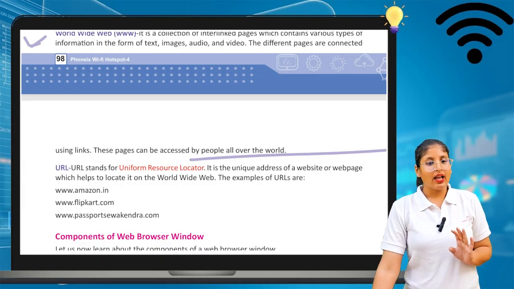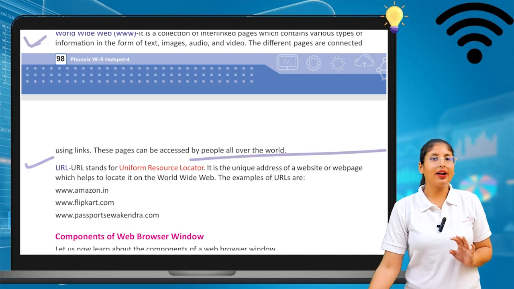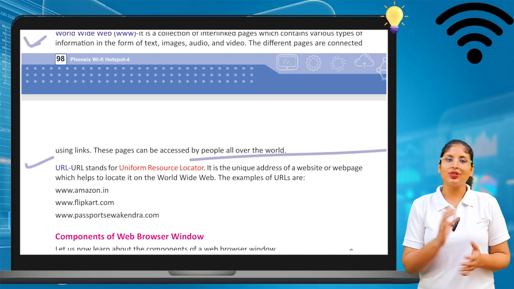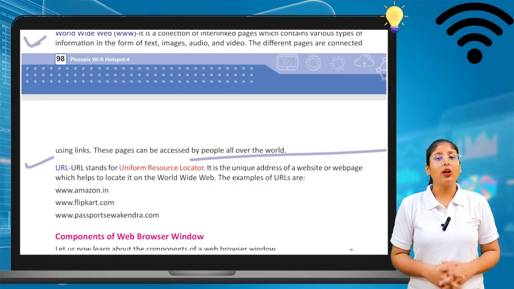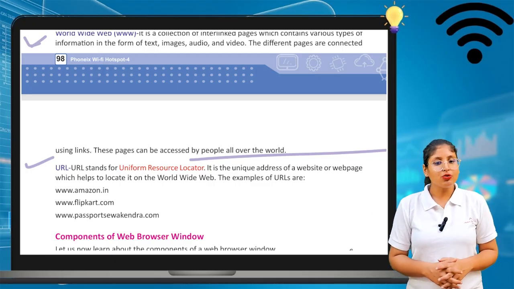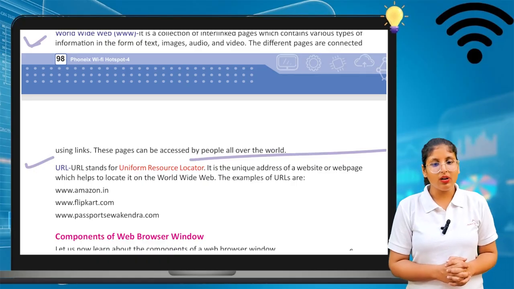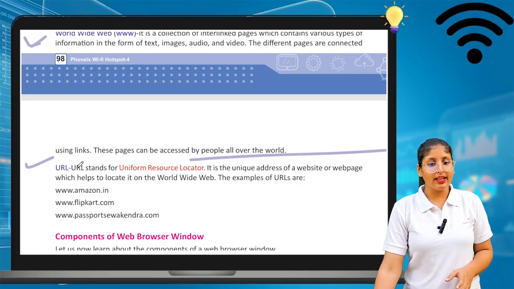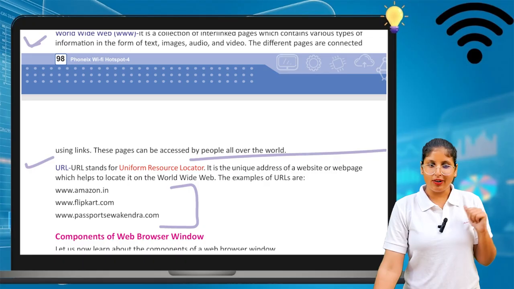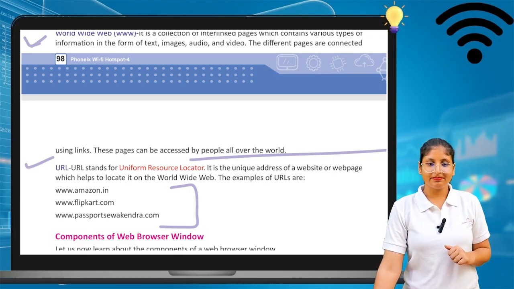Next is URL. URL means Uniform Resource Locator. It is a unique address of a website or a web page which helps to locate it on the World Wide Web. Examples of URL are www.amazon.com, www.flipkart.com, and www.passportsevakendra.com. These are URLs.